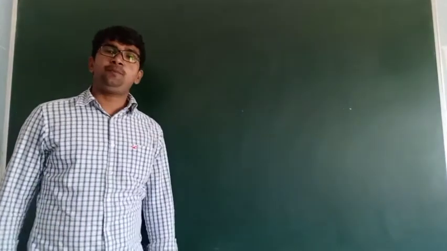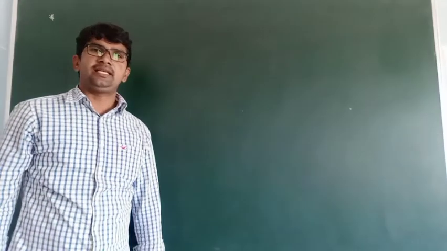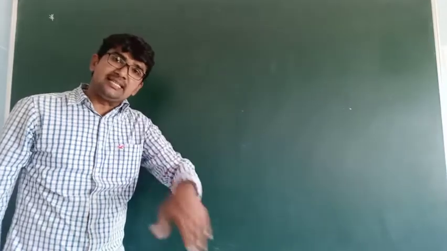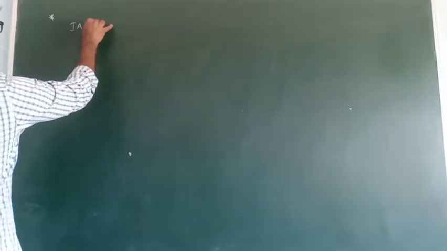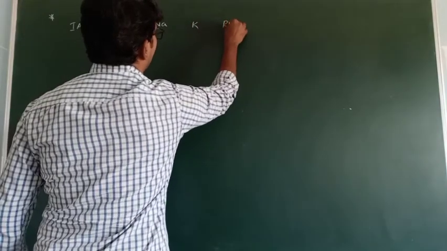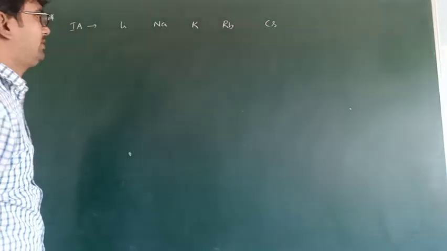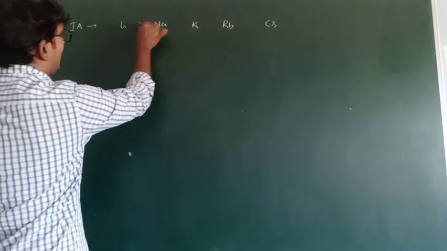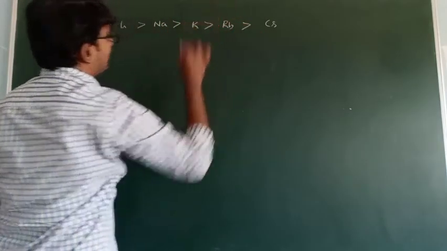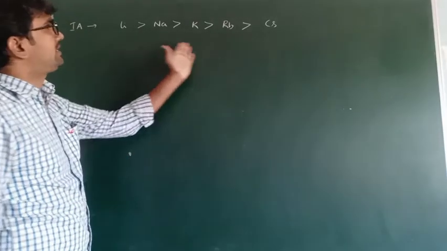Now, the importance of electronegativity. These are very important. First one, we know that electronegativity decreases in groups. Decreasing in groups means, for example, for the 1A group: lithium, sodium, potassium, rubidium, cesium. These are the elements. Don't forget the last element, francium, is a radioactive element. So this is the decreasing order, based on the fact that in groups electronegativity decreases.